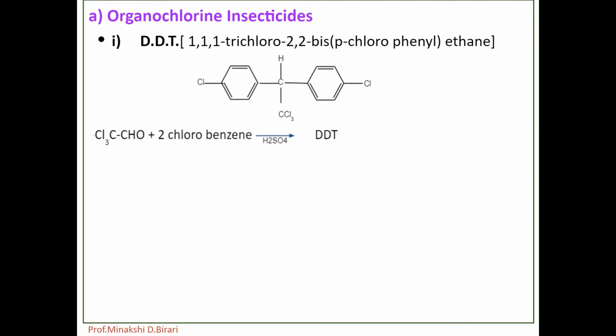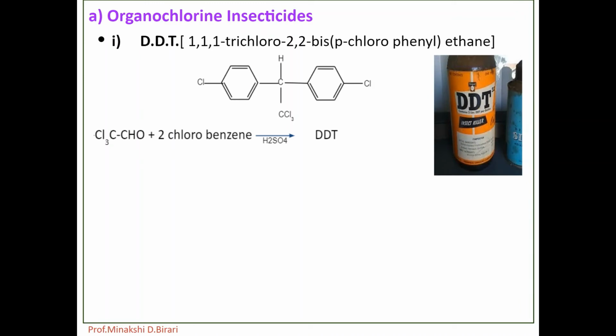DDT can be prepared by using exothermic condensation of chloral with chlorobenzene in presence of sulfuric acid as a catalyst. Already in previous lectures we have studied synthesis and applications of insecticides, particularly DDT, BHC.